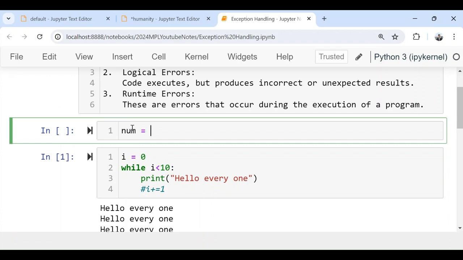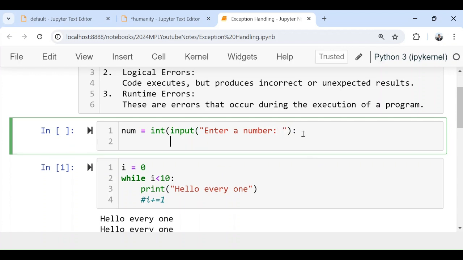We know that we are getting the number from the user using the input function. So we will say "enter a number". And since this is usually in a string format, I have to change this number to an integer. So this is how we are converting a string to an integer. And then I want to divide this one.